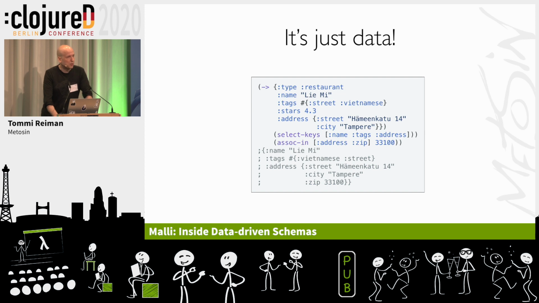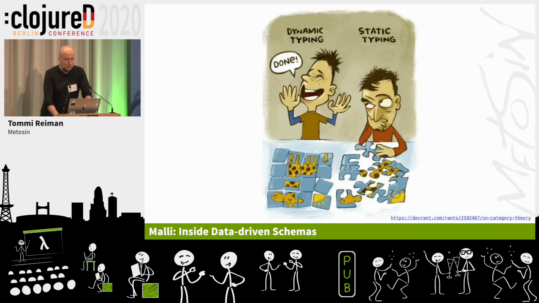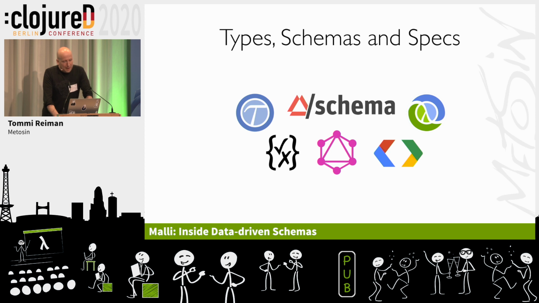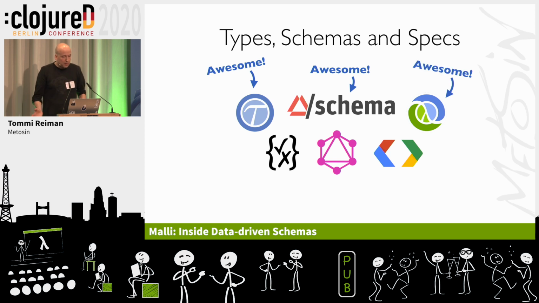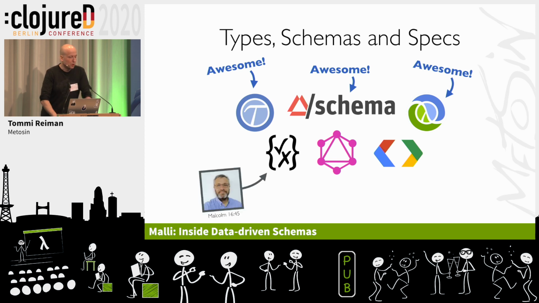And where do we need types? Because we have everything. We just model the restaurant and write a program with that. So we don't need types, right? Actually, no. Yes, we need something. And there are options. In Clojure, there are always options. So we have typed Clojure, it's back on track, it's being developed, that's awesome. We have the prismatic schema, that's really old, from 2013, it's also great for runtime stuff. We have clojureSpec, it's the future of Clojure, it's also awesome. And we have these non-Clojure things, and Malcolm is going to talk about the JSON Schema, so I'm not going to talk anything about that.